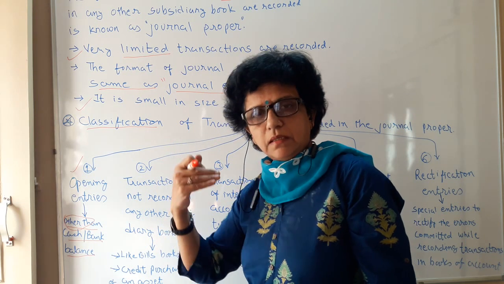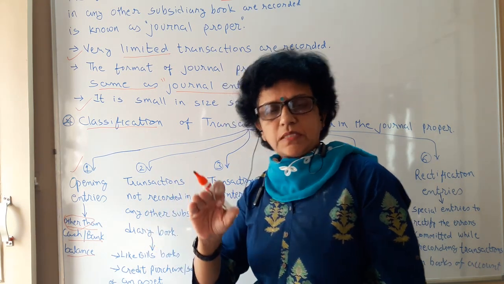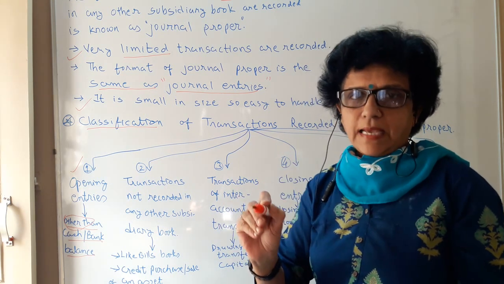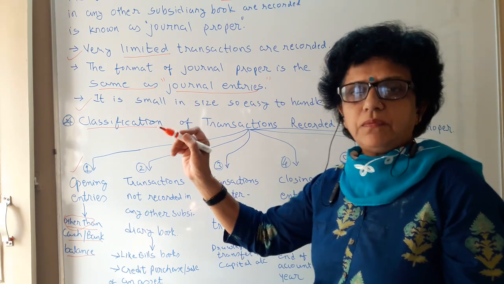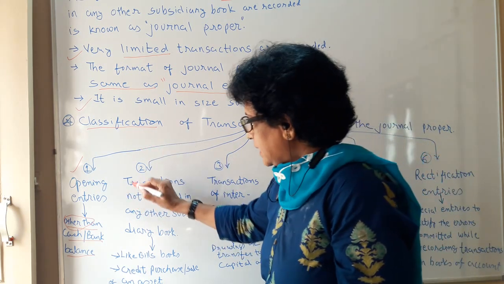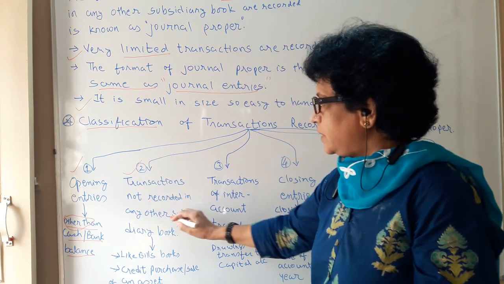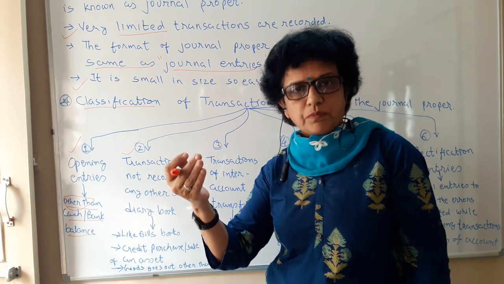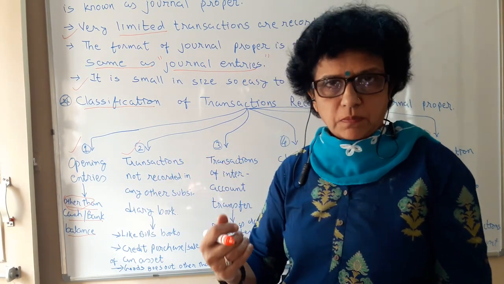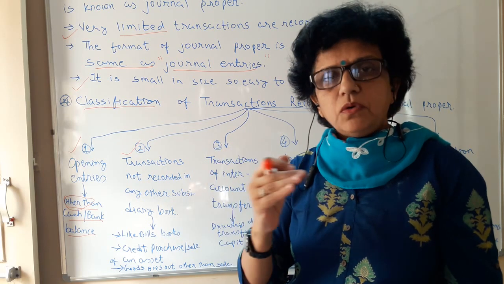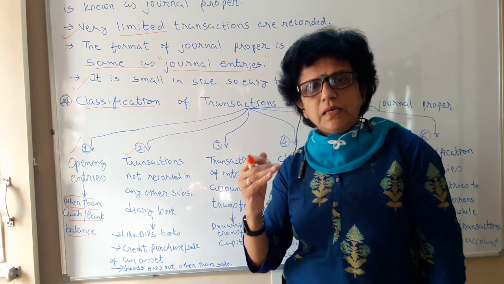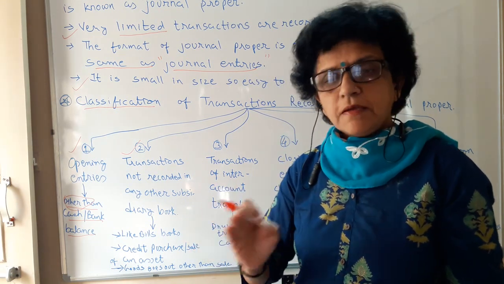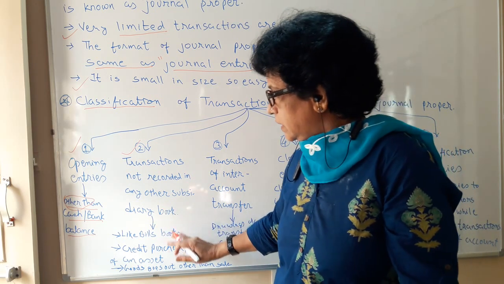In the same manner, in the other consequent years also, the same concept is to be kept in mind. In journal proper, never record the word cash, because for cash we have our cash book. The second is the transactions not recorded in other subsidiary books. As you have observed, the bills payable book and bills receivable book, normally a trader doesn't prepare a bill book. So if any bill transactions are there and you have not prepared a separate subsidiary book for the bills, you will record them in the journal proper.